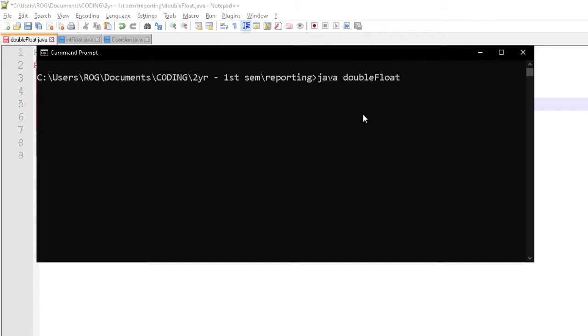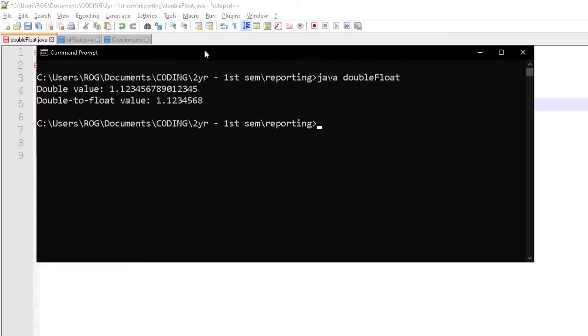When we try to run our program, we can see that our double value, which originally had 15 decimal digits, has turned into a float value with only 7 decimal digits.